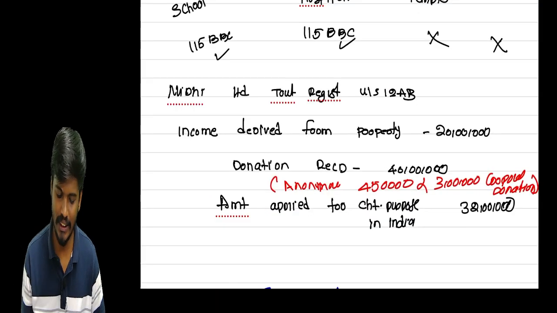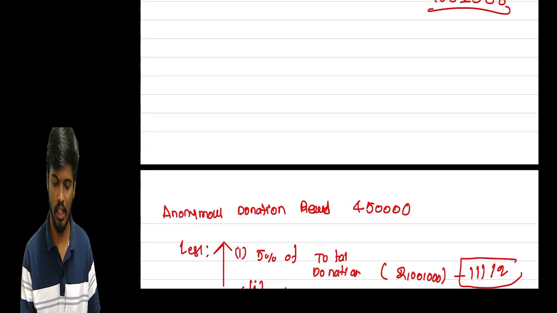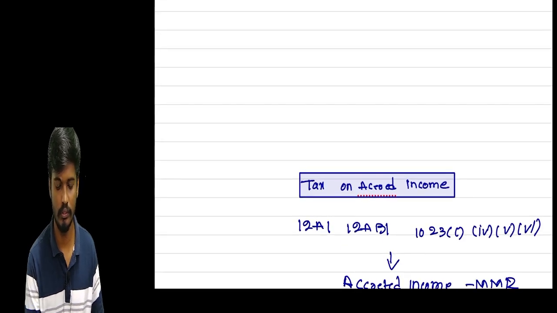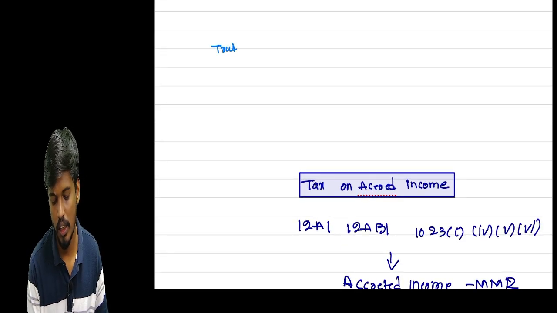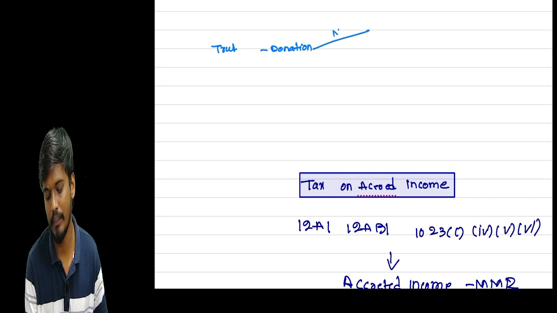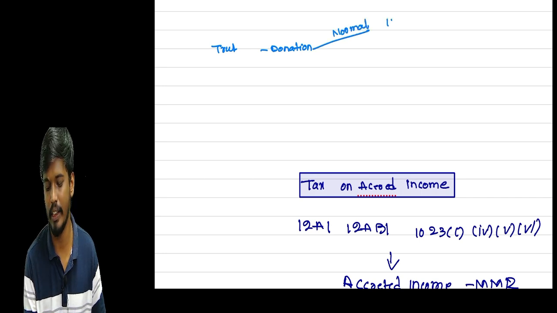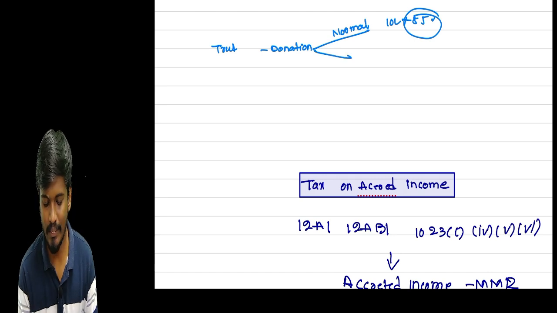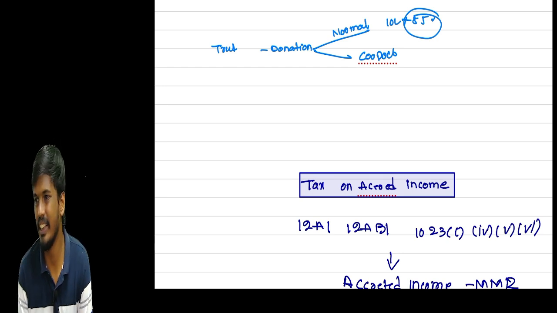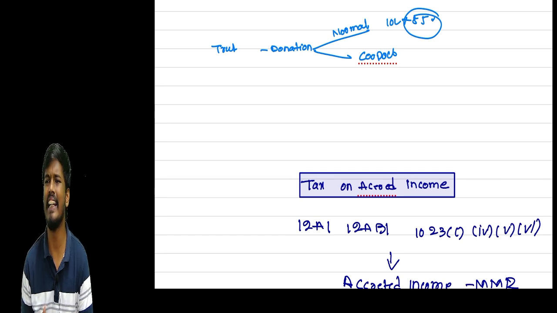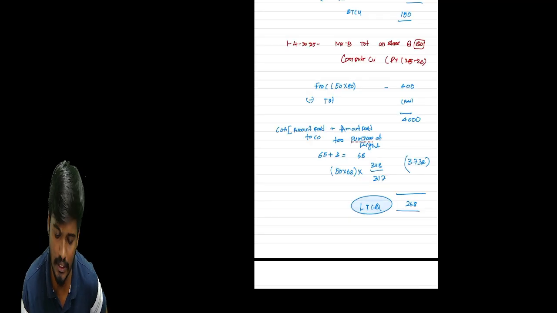Sir, can a trust make donations to another trust? Is it treated as application or not? A trust can make a normal donation. If it gives 10 lakhs, 85% of the amount is treated as application. But if a trust makes a corpus donation, that is not allowed. So any donation to another trust is allowed to the extent of 85% of the donation, but a corpus donation is not allowed.